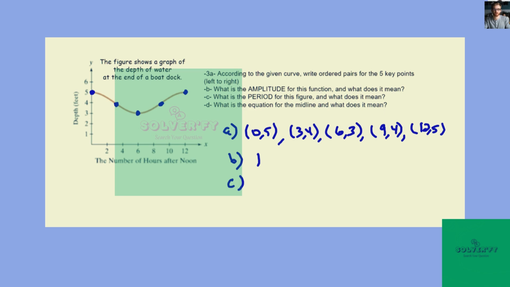The period is 12, where we get back to a point where we're repeating, and that would mean every 12 hours the cycle repeats. The equation of the midline would be y equals 4, and it would be the baseline, or even kind of like the average. The baseline is a depth of 4 feet at the end of the dock.